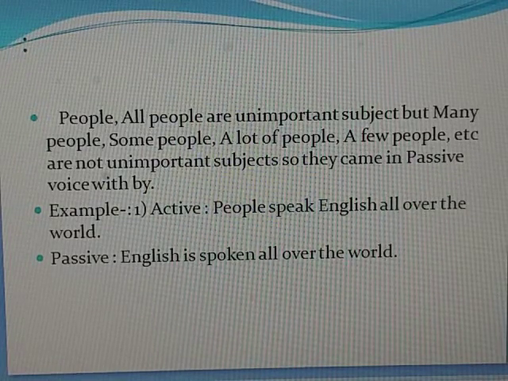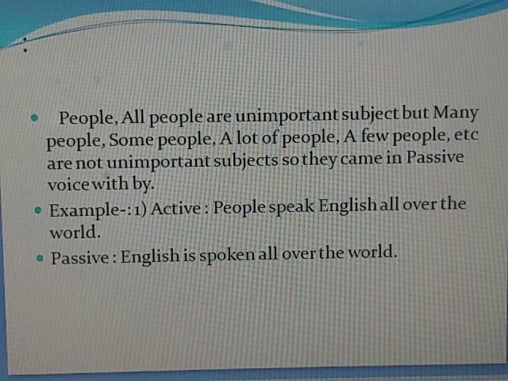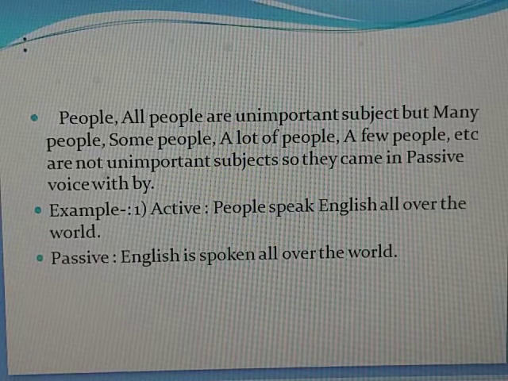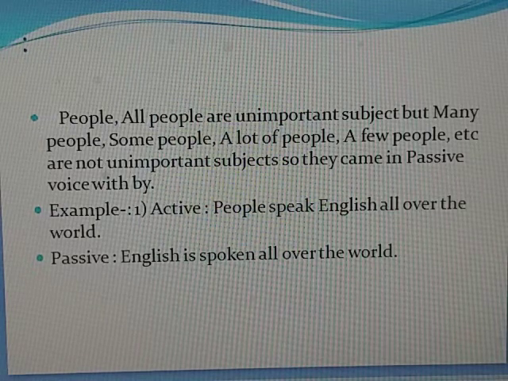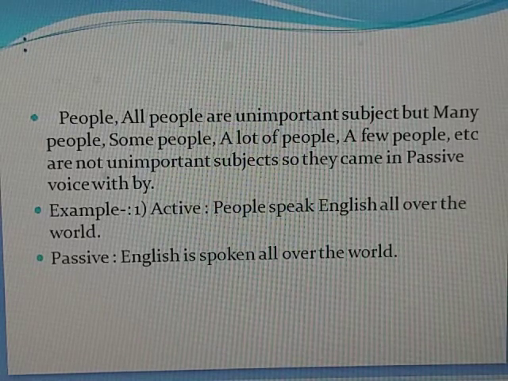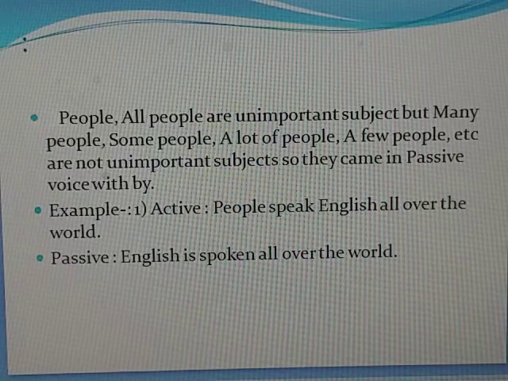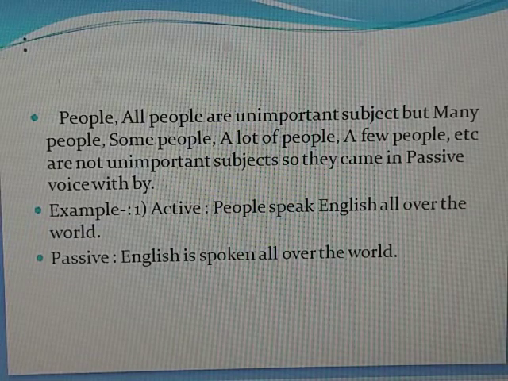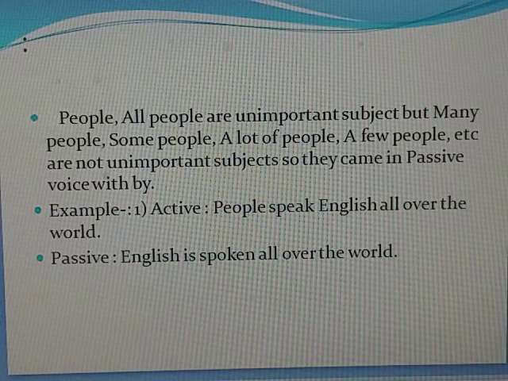People, all people are unimportant subjects, but many people, some people, a lot of people, a few people are not unimportant subjects, so they come in passive voice with by. For example, active sentence: people speak English all over the world. Its passive will be: English is spoken all over the world. Here we find that people is not an important subject, so we have removed it.